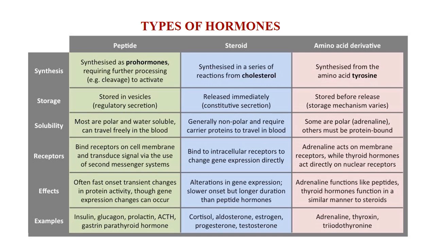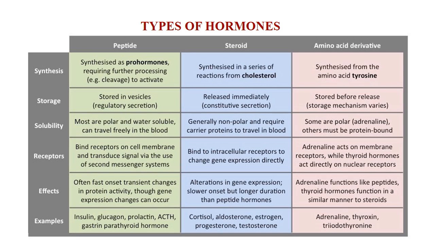Since they are fat soluble, and the plasma membrane of the cell is also made up of fat layers or lipid bilayers, the same type of molecules are allowed to get in. Therefore it is easier for the steroid hormone to get into the cell.